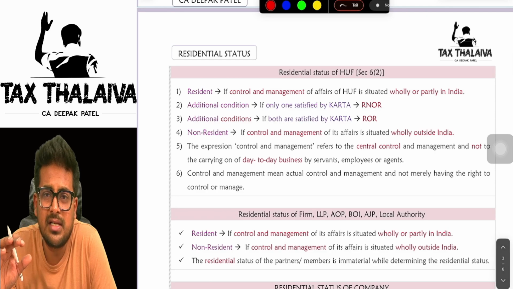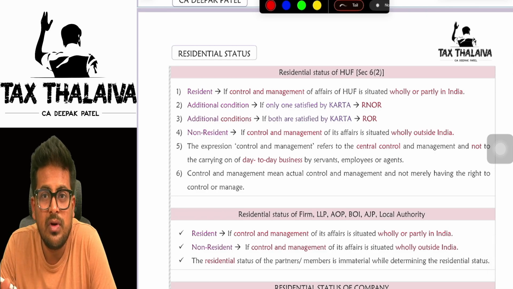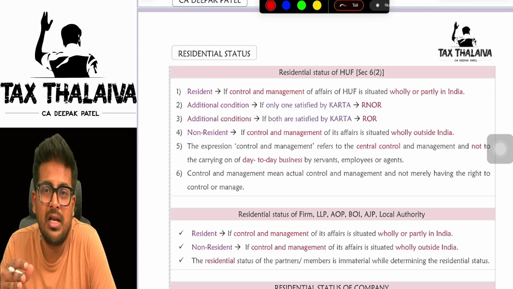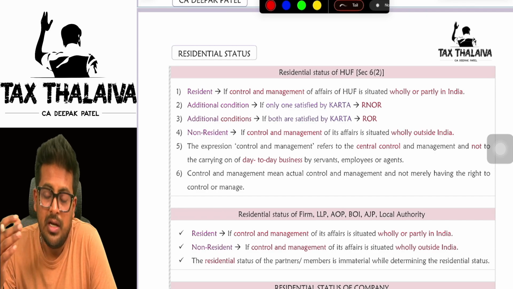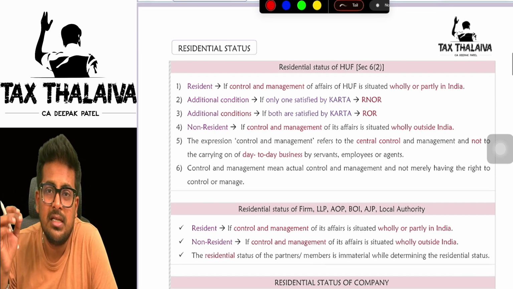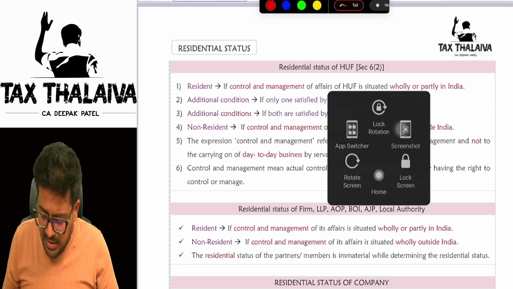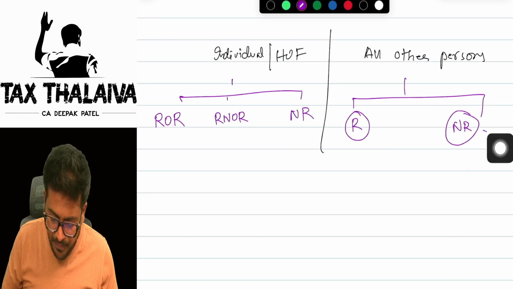Now, whatever we have discussed so far is applicable only in the case of an individual: resident individual, non-resident individual, or resident not ordinary individual. Now, what we are discussing is determining the residential status in the case of a HUF. See, in HUF, it is a bit different scenario.